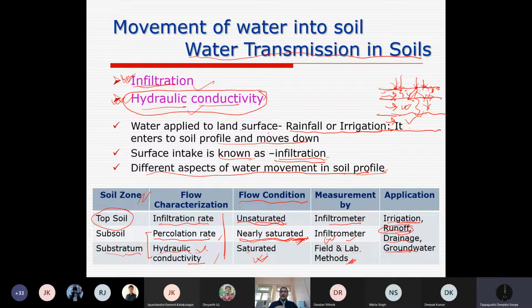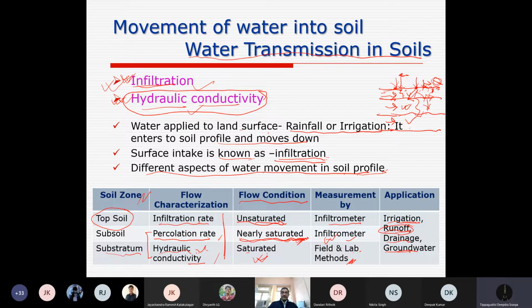So if we are applying more than that amount of water, it will generate runoff. Reason being, it cannot enter into the soil. It has no capacity. In the same way, you have already learned in your land and water resources engineering last semester that if it is raining more than the infiltration characteristic, it will start running off, discharge from the area. Once we have understood this, we need to find out the first characteristic, that is infiltration.